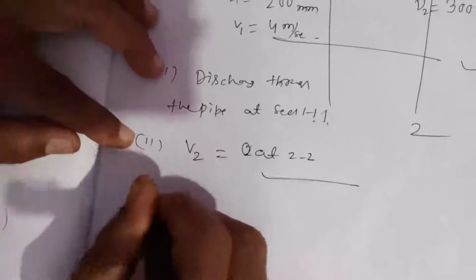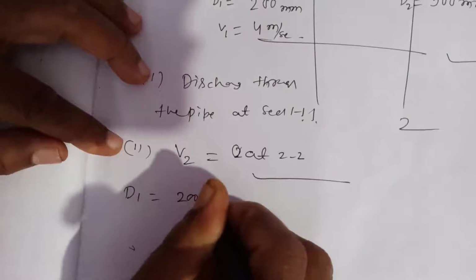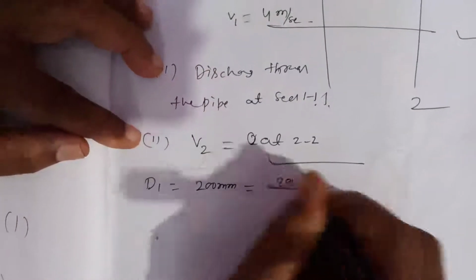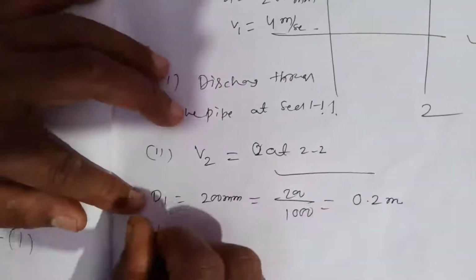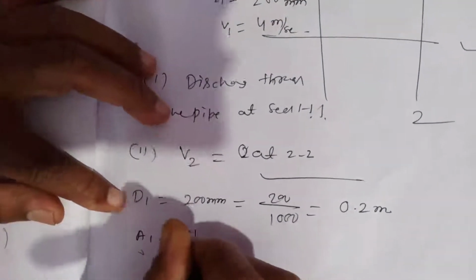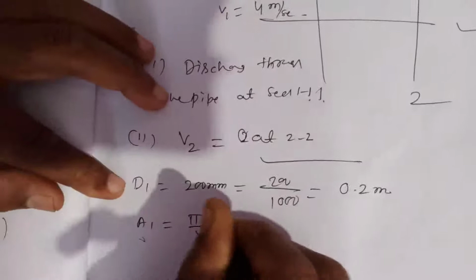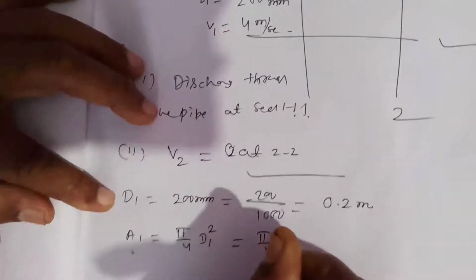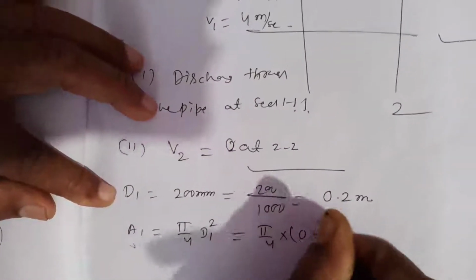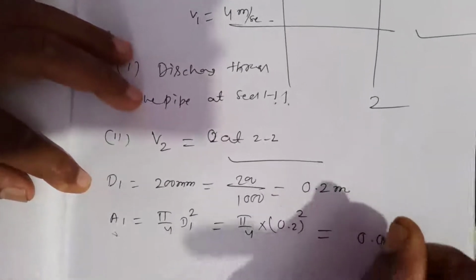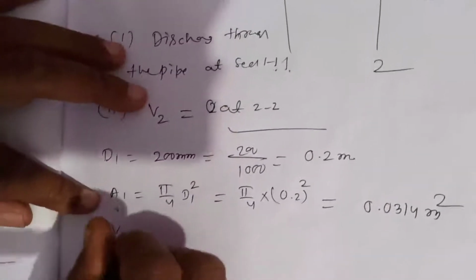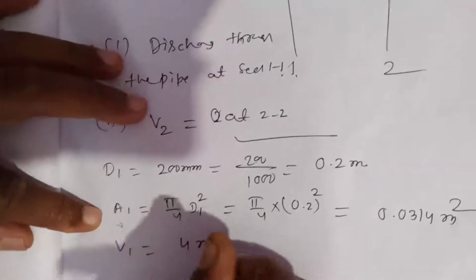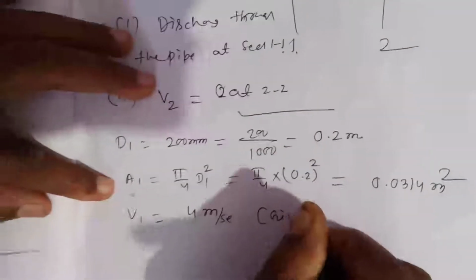Here D1 is equal to 200 mm, which is 200 divided by 1000, equal to 0.2 meter. Then A1 is equal to pi by 4 D1 square, that means pi by 4 into 0.2 square, which is equal to 0.0314 meter square. Here V1 is equal to 4 meter per second, given.